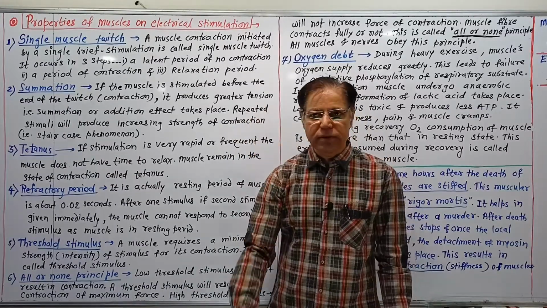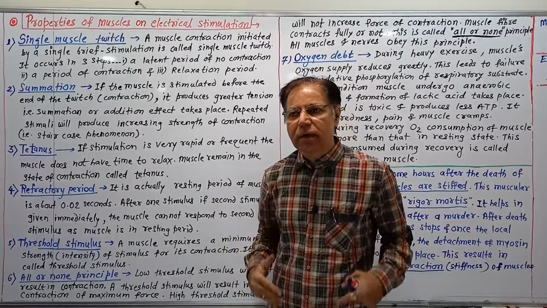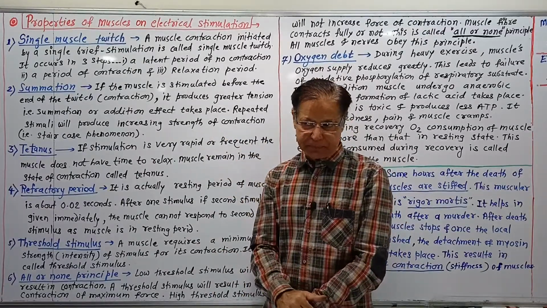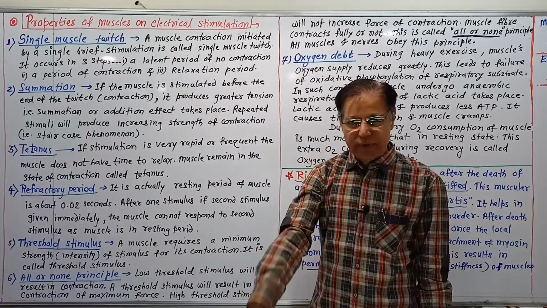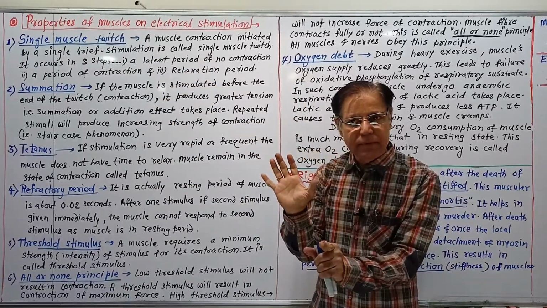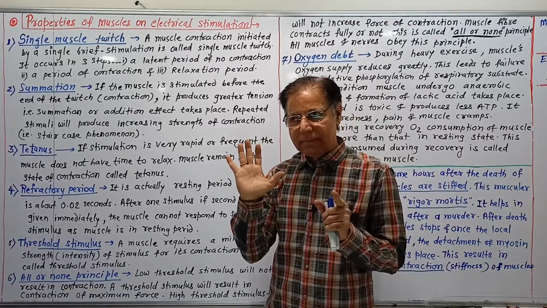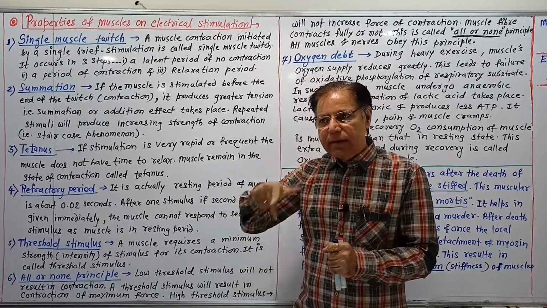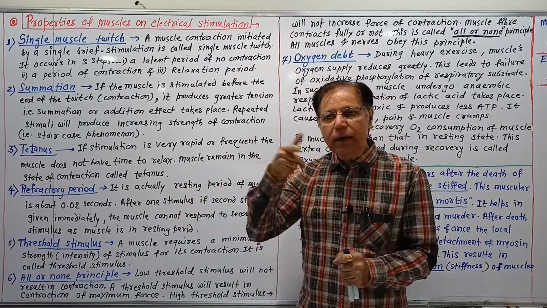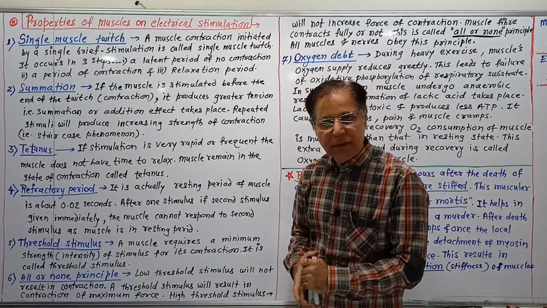When a brief electrical stimulus is given, a single muscle contraction occurs. That is called a single muscle twitch. One electrical stimulation results in one muscle contraction.